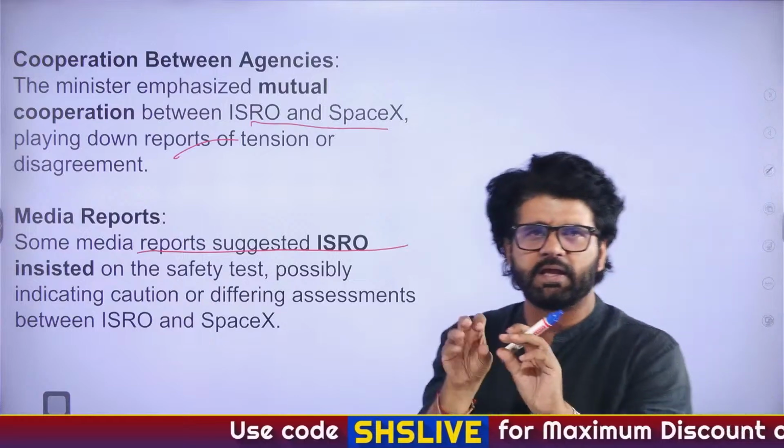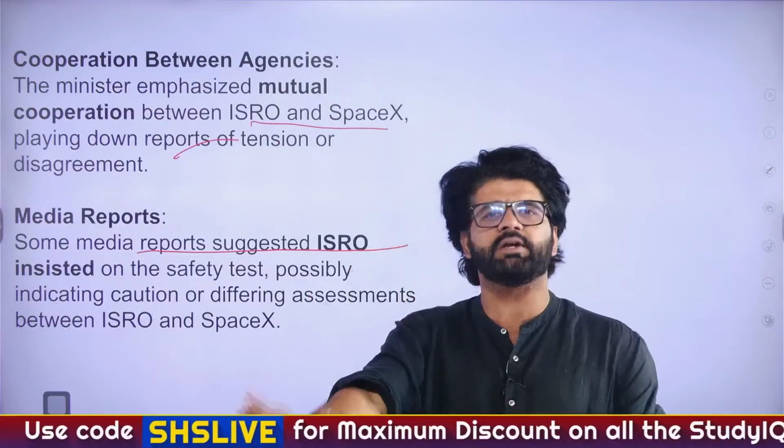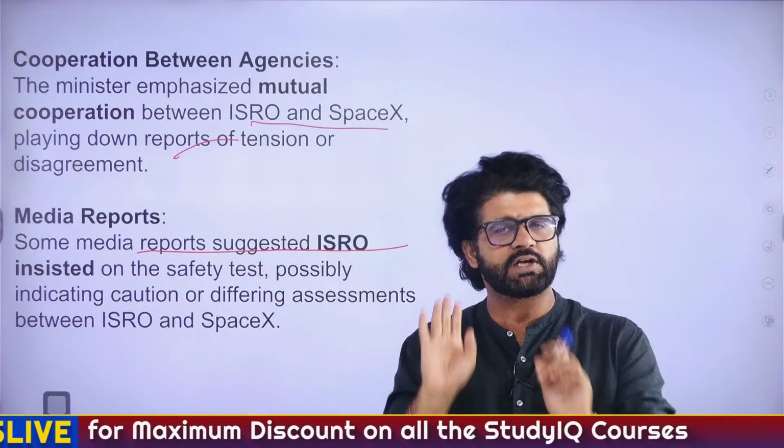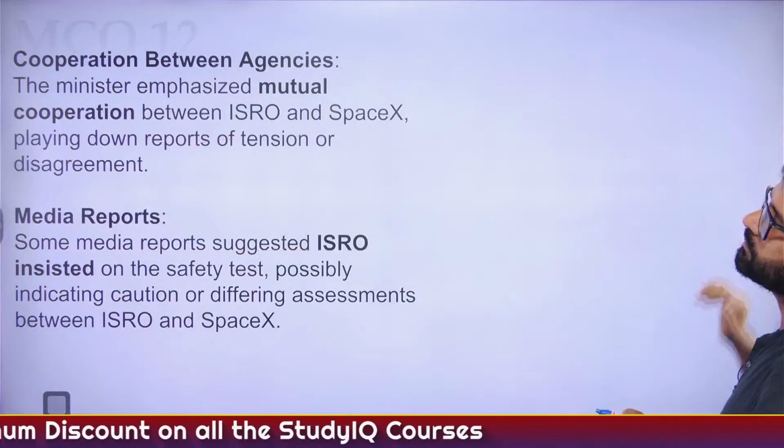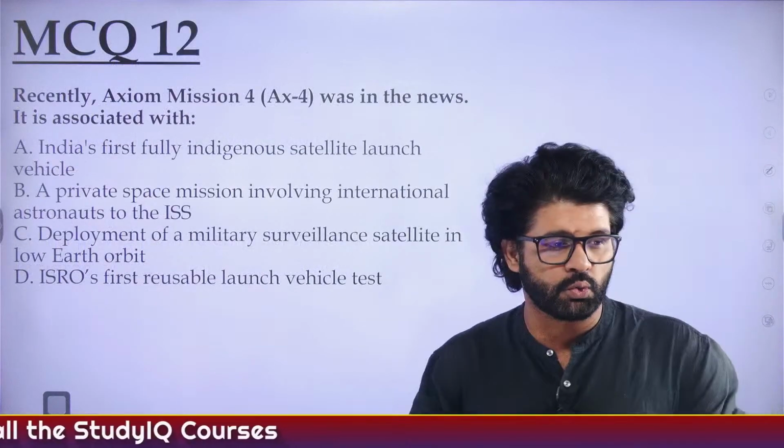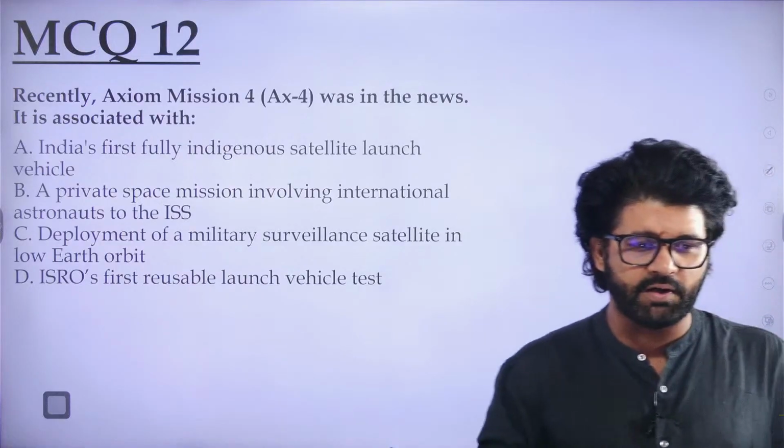You have understood the AX4 mission basic attributes. Three entities involved. Four people will be going to the ISS. One will be our Shukla sir. Let's solve MCQ 12. Safety is priority.